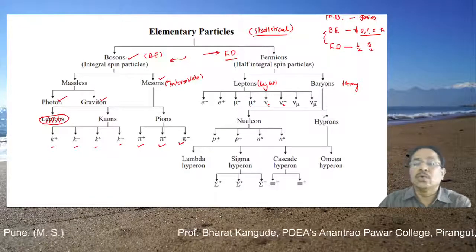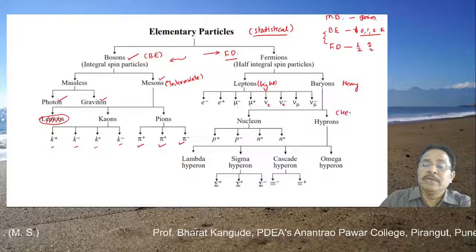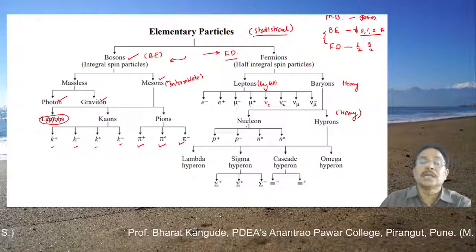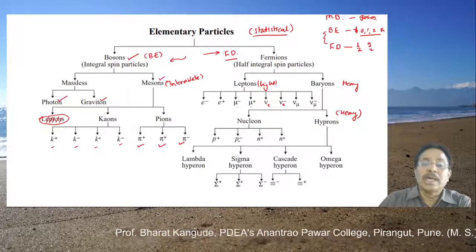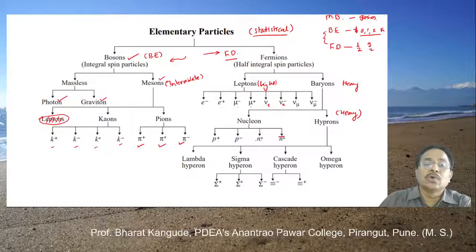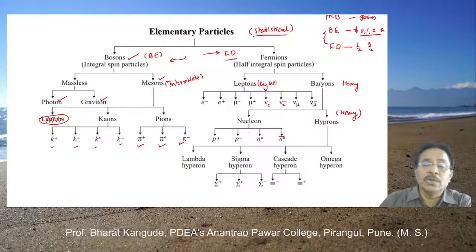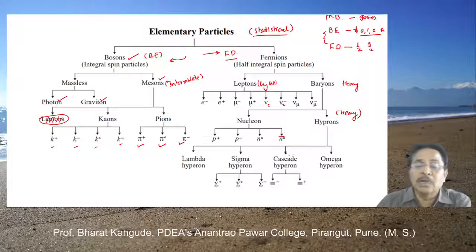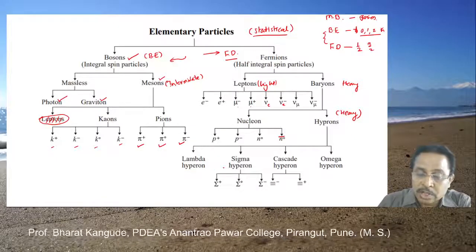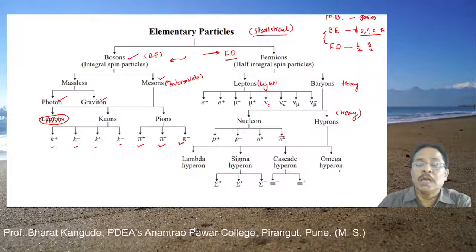These baryons again have two different categories. One is called hyperons. Hyperons are very heavy, and another group is called nucleons, which are part of the nucleus. So there are proton, antiproton, neutron and antineutron. These are called nucleons combinedly, and they are the constituents of the nucleus. The remaining hyperon group again has a lot of other particles. There are lambda hyperons, sigma hyperons, cascade hyperons, omega hyperons, and so on. Most of these names you have not heard earlier, but it doesn't matter.